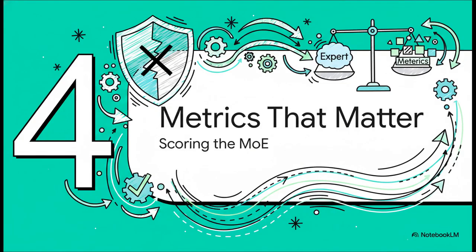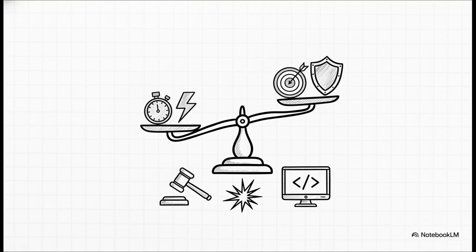So we've attacked the model, we've pushed it through the gauntlet. Now for part 4, metrics that actually matter. How do we actually score all of this? Because in the world of MoE, a simple pass or fail just doesn't cut it. Success in an MoE architecture is a real balancing act between efficiency and accuracy. On the efficiency side, evaluators are looking at sparse efficiency and latency per activated expert. Listen, it doesn't matter if the AI gets the right answer if it takes 10 minutes and costs a fortune in compute power because it activated way too many experts.